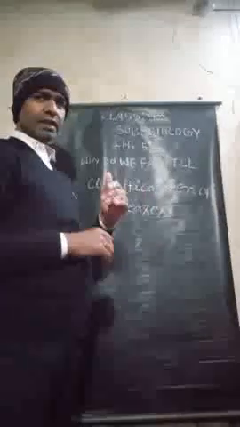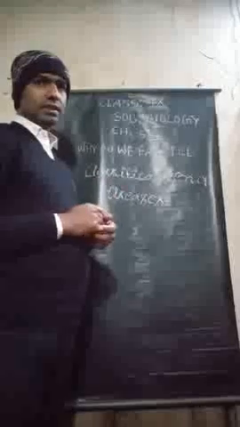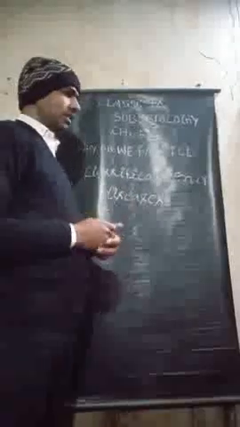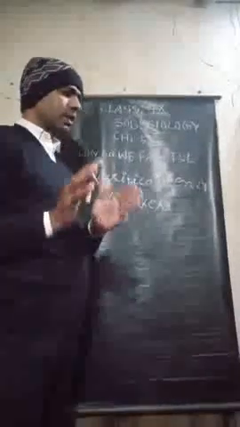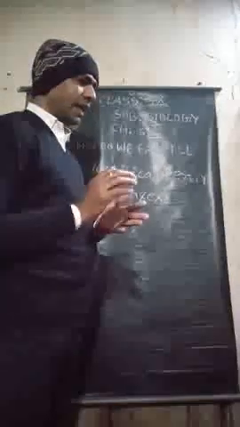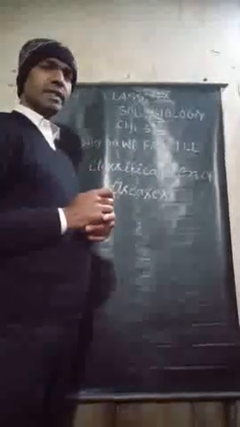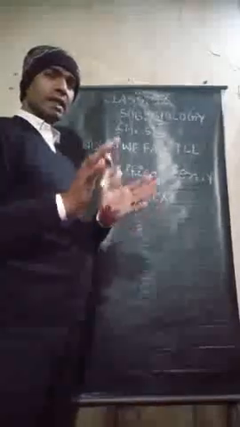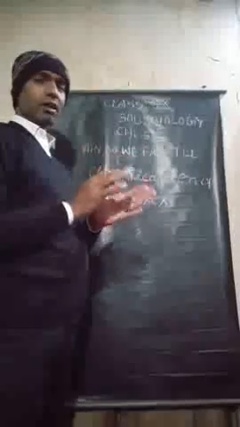Secondly, we are going to describe acquired diseases. So what are acquired diseases? The diseases that are acquired after birth and do not pass from parent to their offspring are called acquired diseases.